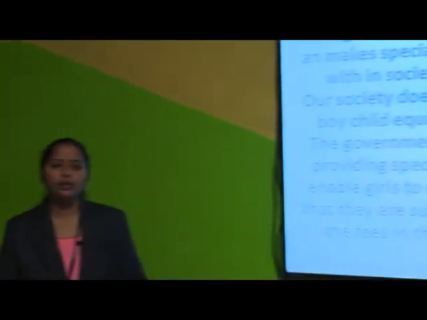The government also recognizes this, and they made special provisions for the groups within a society that are unequal. Like for example, our society does not value girls and boys equally, and this is unjust. So to remove this injustice to girls, government has made special provisions by lowering the fees of the girl child in the schools and colleges. Again government has taken many more steps to provide special provisions for the girl child.